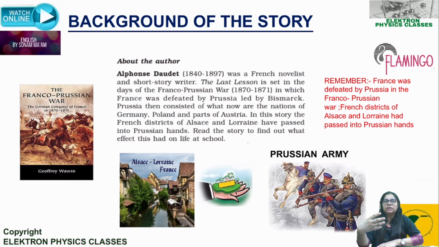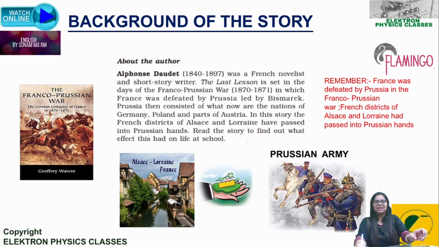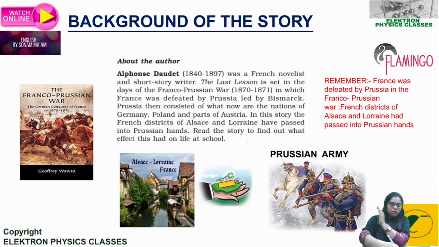So the districts in France, whenever I talk about France in this chapter, it's basically the districts of Alsace and Lorraine that I'm talking about. So France, Alsace and Lorraine in this chapter pretty much mean the same thing, right? And the other way around, whenever I'm talking about Prussia in this chapter, it's the same thing as Germany or Berlin. Berlin, as you all know, is the capital of Germany. So whenever I'm talking about Prussia, Germany or Berlin, it all means the same.